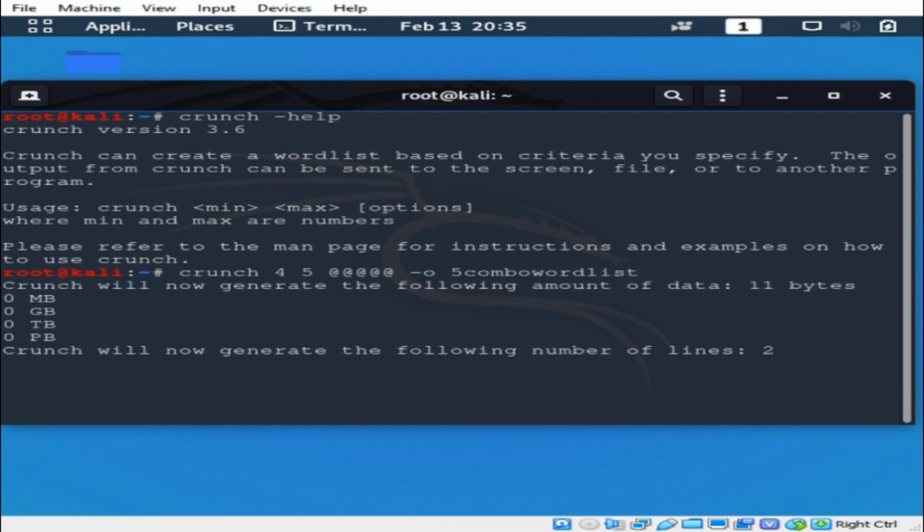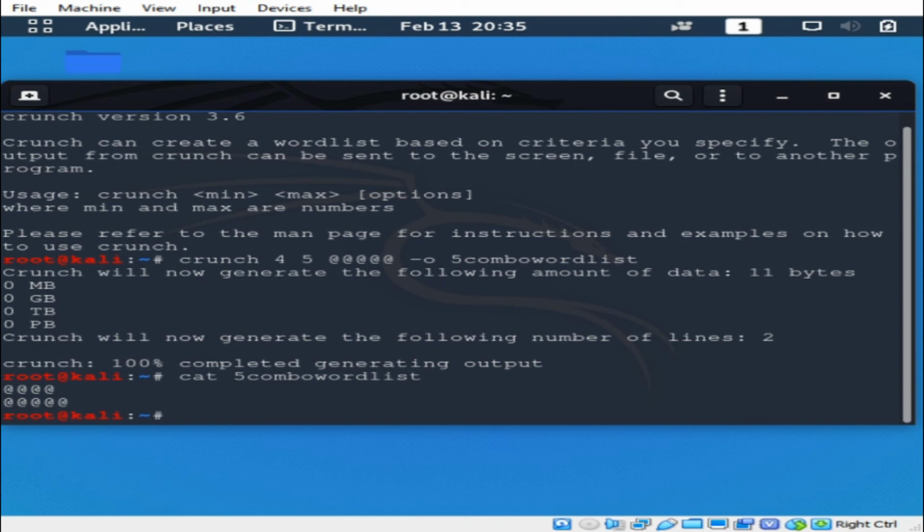Press enter. And it looks like we have 2 lines. And we can put cat combo word list.